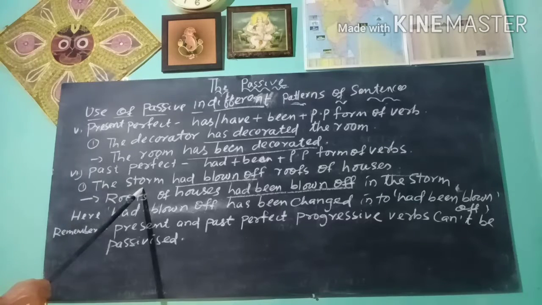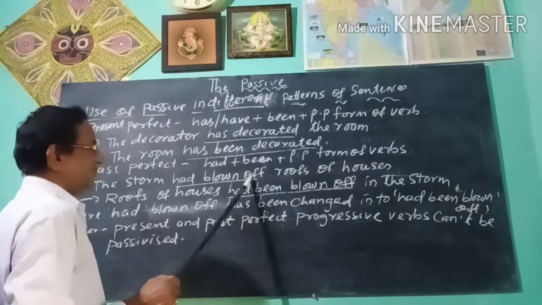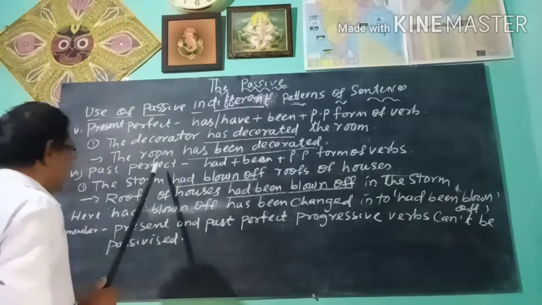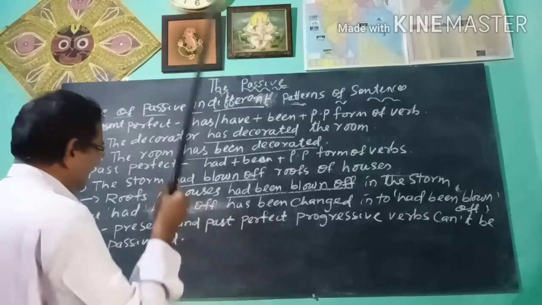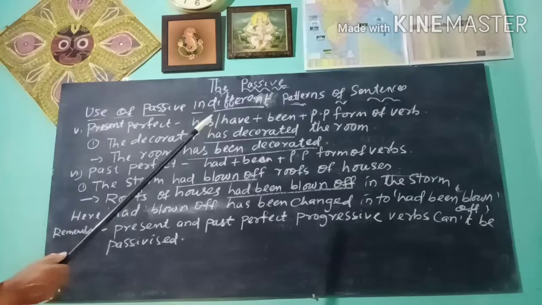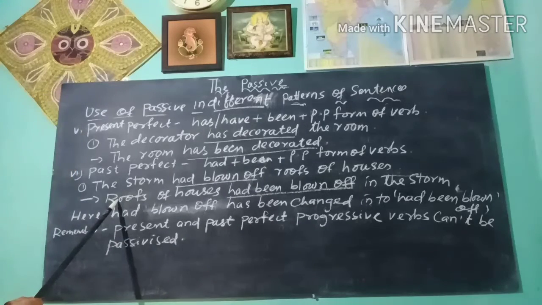Here the storm is the subject, had blown up is the verb group, roofs of the houses is the object. The sentence is the active sentence. When it becomes passive, roofs of the houses comes to the subject position.